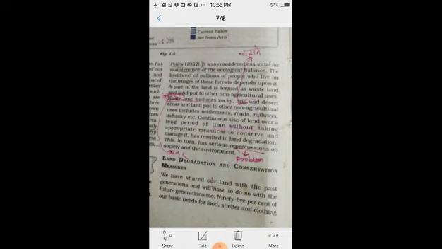So 95% of these needs depend upon the land.